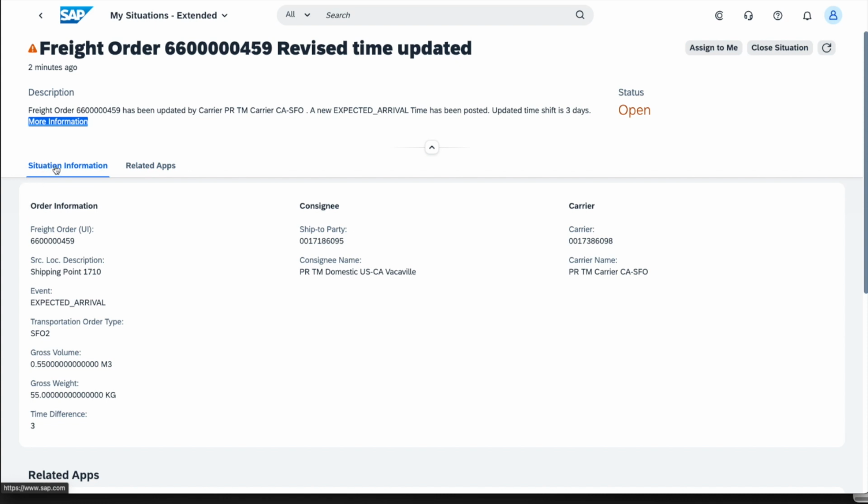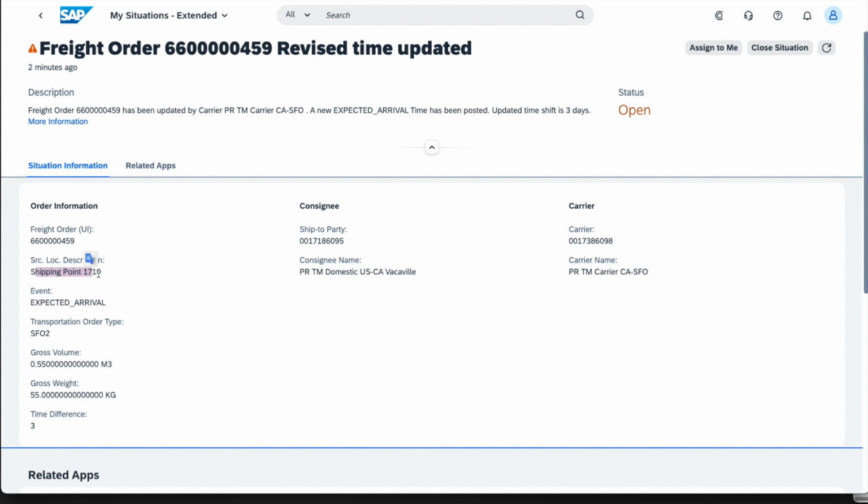Here we have the information that we had instructed in our settings to be given to the user, so he knows where, against which location the event has been posted, the kind of order type. It also gives him here an idea of the size of the cargo, because obviously if we're talking about a full truck or full pallet, then his actions might be different than if it was just a small box. He also has information pertaining to the customer, in this case, that is impacted by this particular delay, and also the carrier that has reported this particular event.